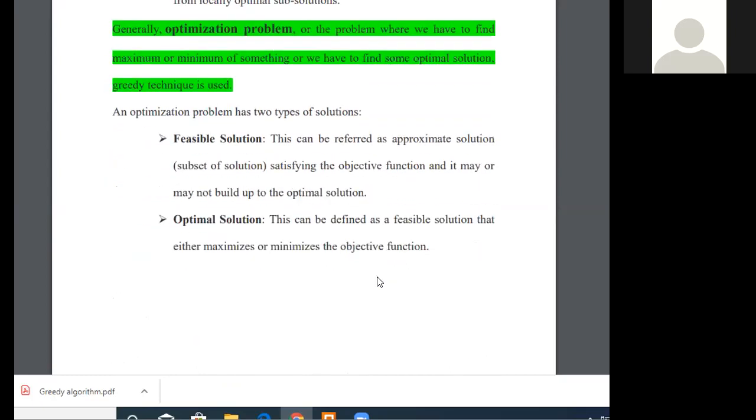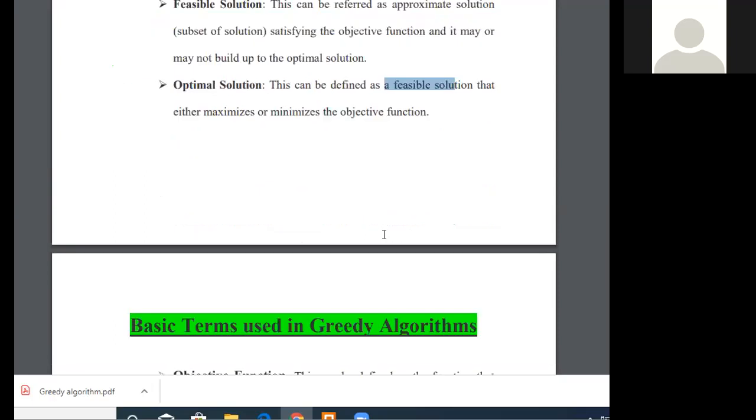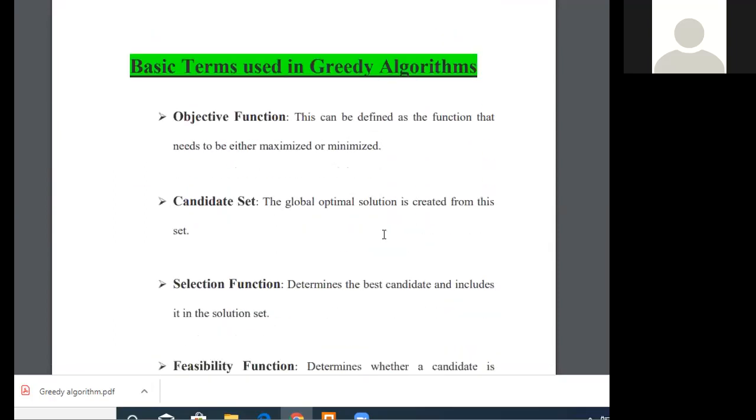So we know that the greedy method or greedy approach is basically for optimization problems. The optimization problem has two types of solution. I have already told you in the previous example, feasible solution. This can be called an approximate solution satisfying the objective function, and it may or may not build up the optimal solution. And optimal solution can be defined as a feasible solution that either maximizes or minimizes the objective function. Optimal solution means the solution can be selected from the set of feasible solutions, and that can either minimize or maximize our objective function. That depends on the problem statement, on what we have to do.